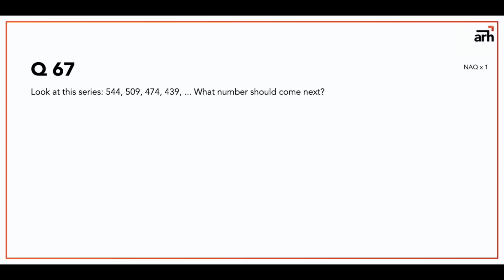Question number 67. Now 67 is a very simple one. I think you have a decreasing series by 25. So the next number that should be coming should be 404. Okay. Now question number 68.